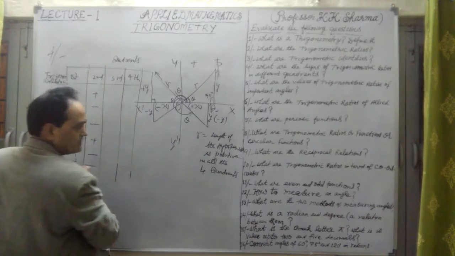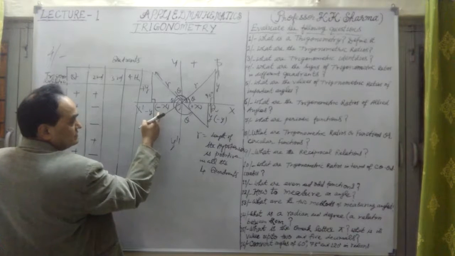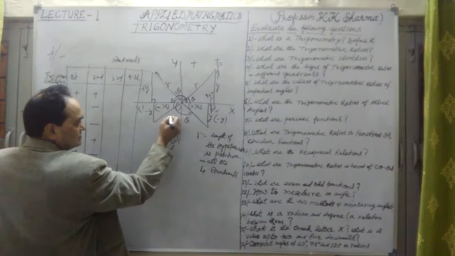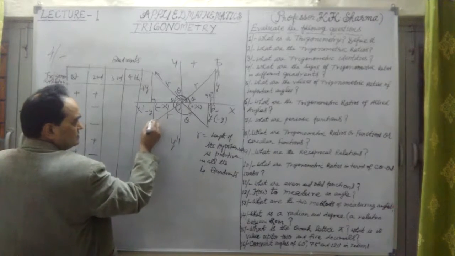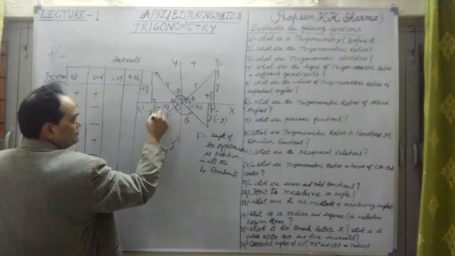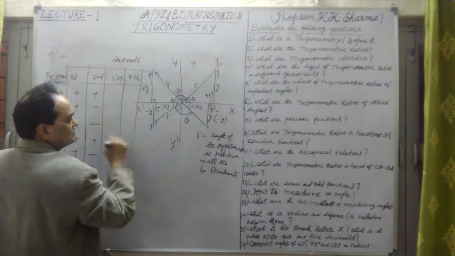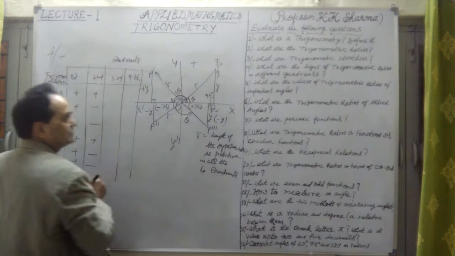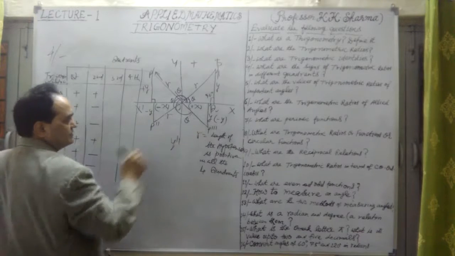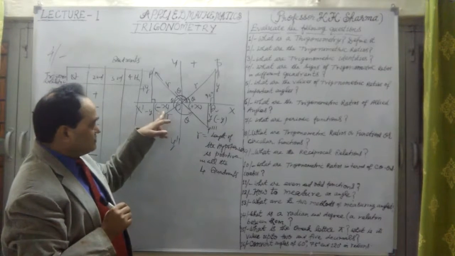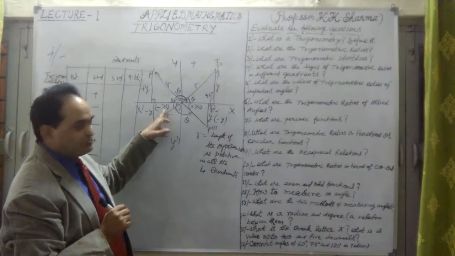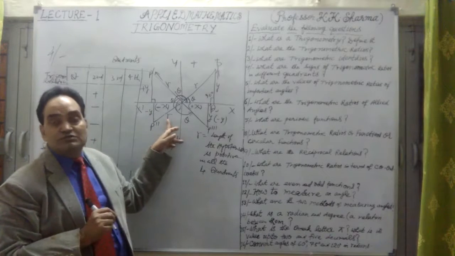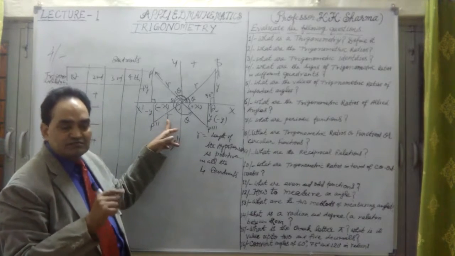Now the third quadrant. Tan theta is minus y upon minus x, that is positive. This is r, this side, and this is P, we have taken OP, P dash, P double dash, P triple dash, no problem. In this case, the y coordinate is negative and the x coordinate is negative. Wherever only one negative is involved, that will be negative.